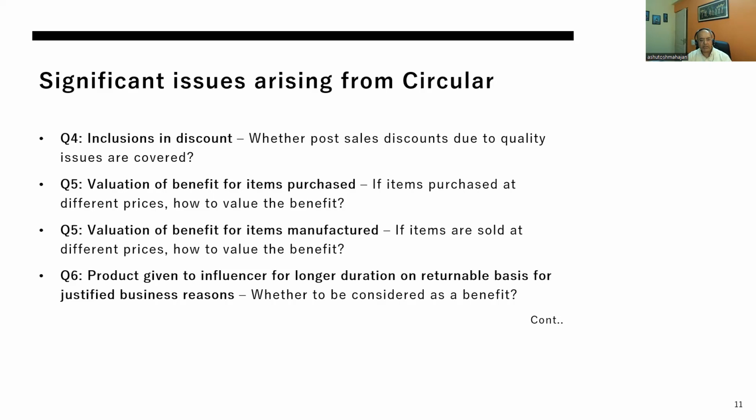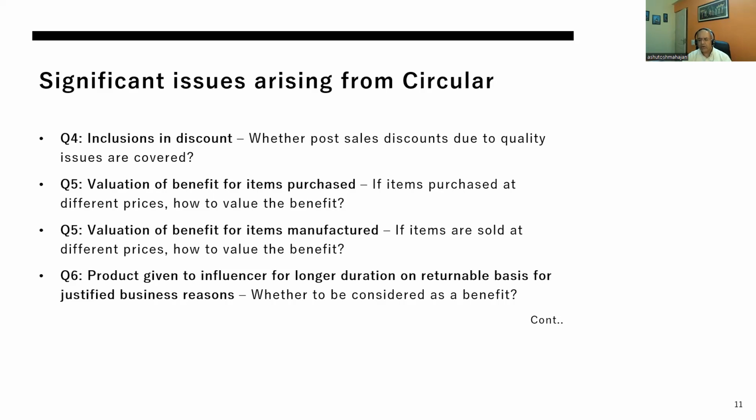Question number 6, product given to influencer. This is a twist on question number 6: whether a product given to an influencer for a longer duration on a returnable basis and given for justified business reasons would be considered a benefit.